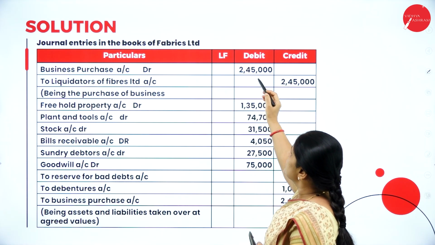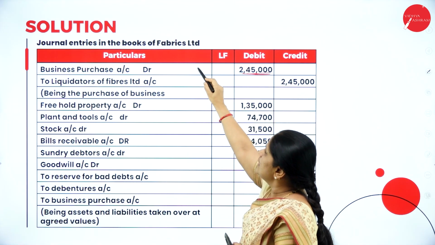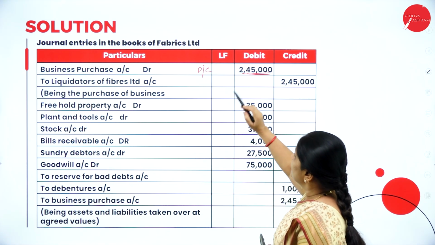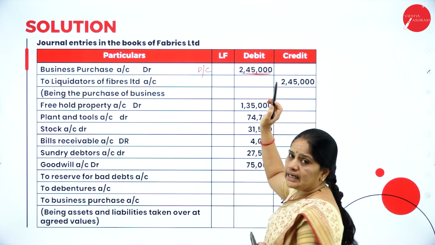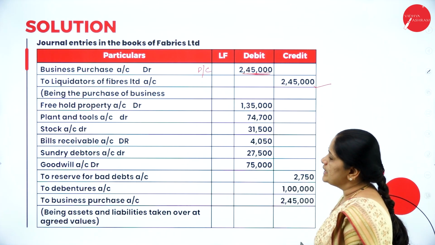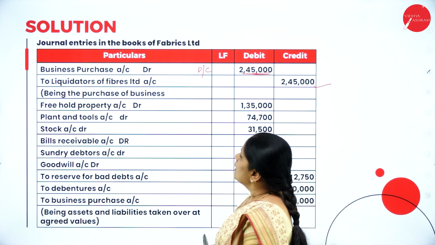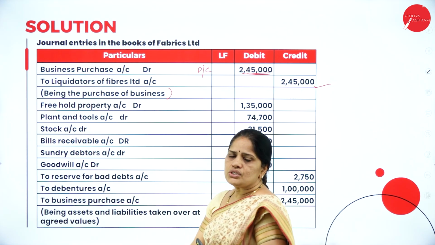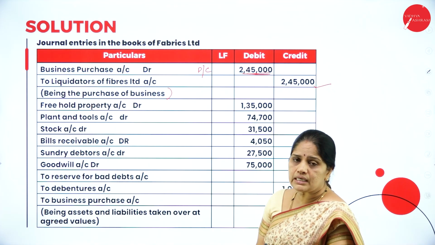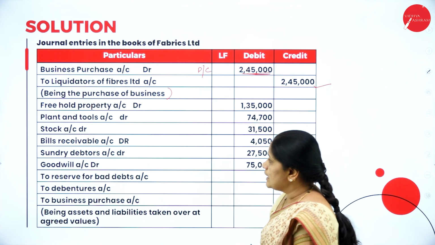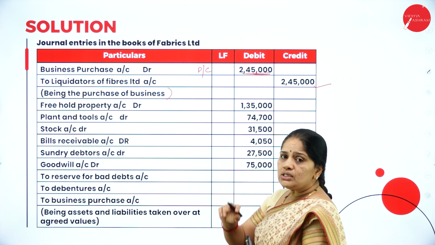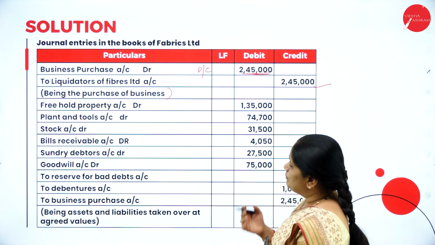So business purchase account debtor. So this is the value of the purchase consideration, whatever the purchasing company has paid. So that we will write here, business purchase account debtor 2,45,000 to liquidators of Fibers Limited 2,45,000, being purchase of business. So they have purchased the business by paying rupees 2,45,000 to the liquidators of Fibers Limited. Then next, whatever the assets are taken over, all those assets we have to just put to the debit